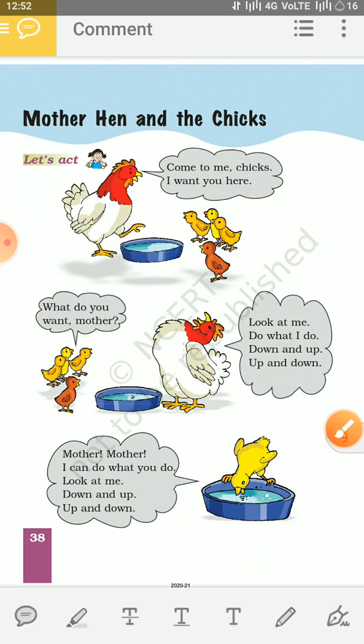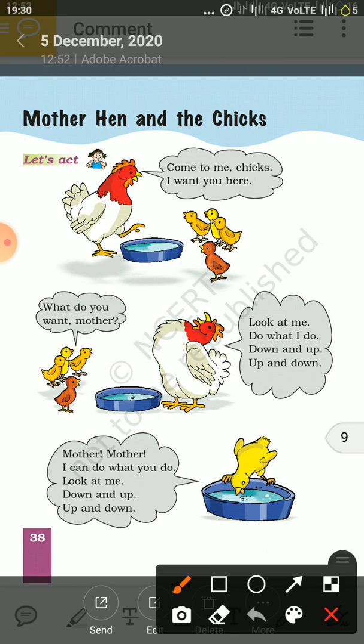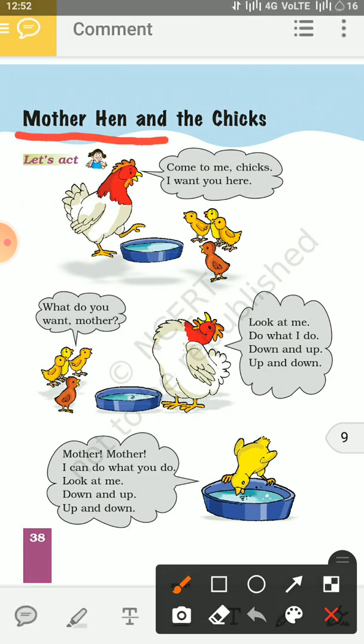Next, in this same chapter, one more story is given for you that is also related to hen and chicks. Okay, and you have to act out this play at your home with your friends or siblings. Let's start. What is the title? Mother hen and the chicks. Let's act. Yes, this one is the dialogue of this hen.